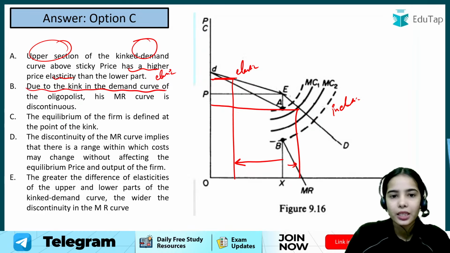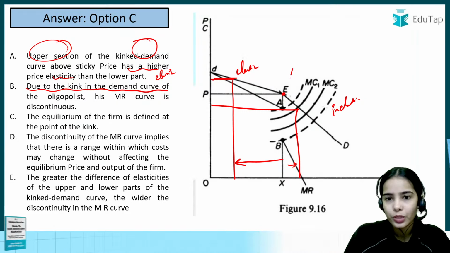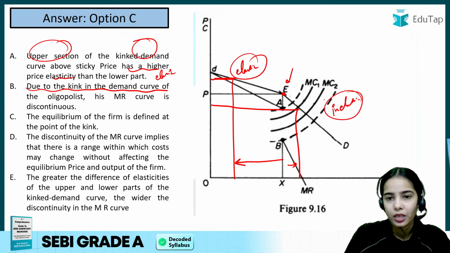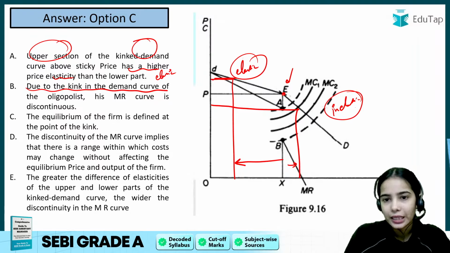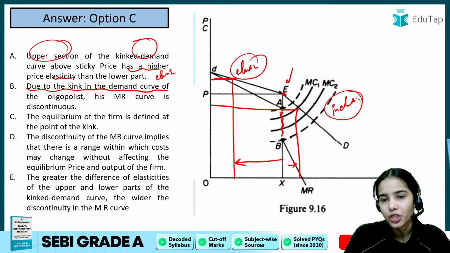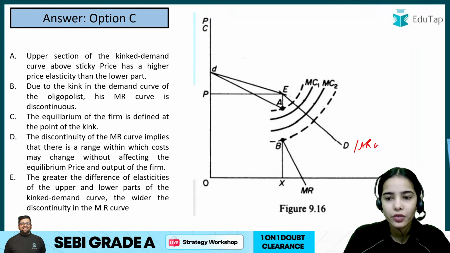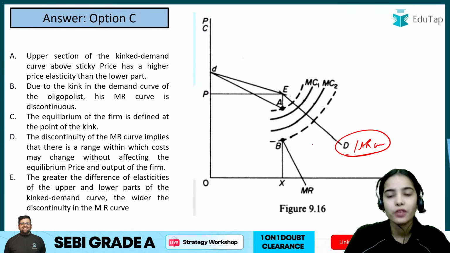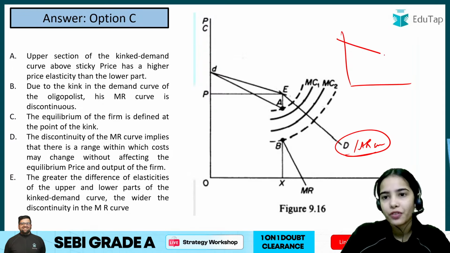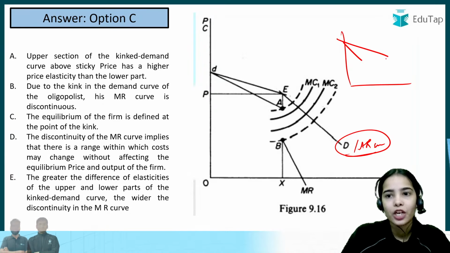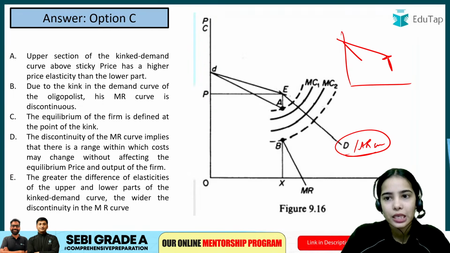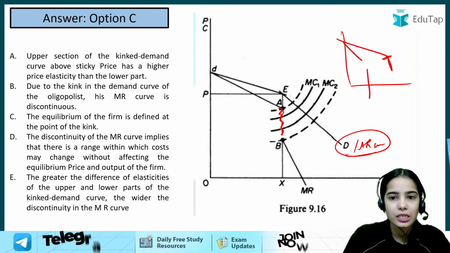Due to the kink in the demand curve, due to this change in the elasticity of the demand curve, at the kink there is a discontinuity in the marginal revenue. The demand curve is also known as the average revenue curve, and along with the average revenue curve there is a marginal revenue curve. Because of this kink, the marginal revenue curve is discontinuous.